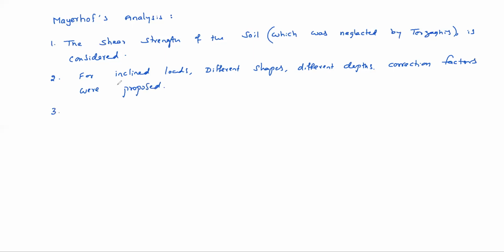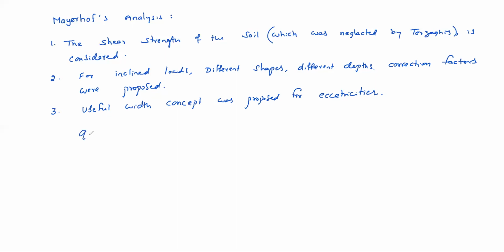And one more thing, actually some eccentricities are there. How to handle eccentric footings? Then he proposed the useful width concept for eccentricities. Okay. So these are the major changes here in Meyerhof theory.